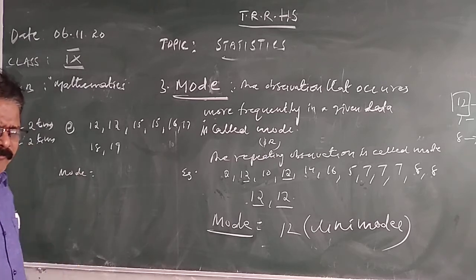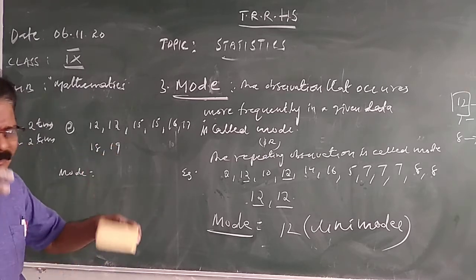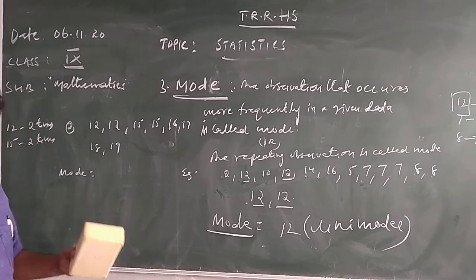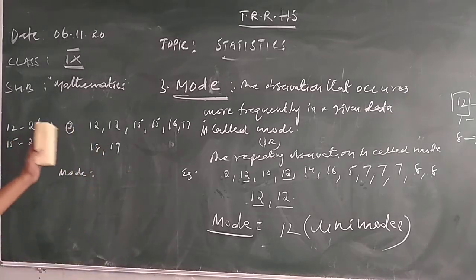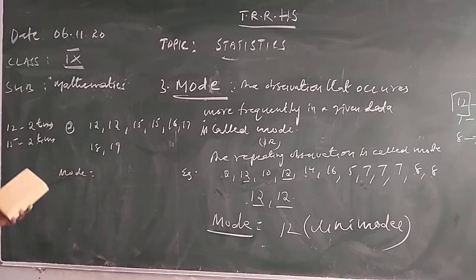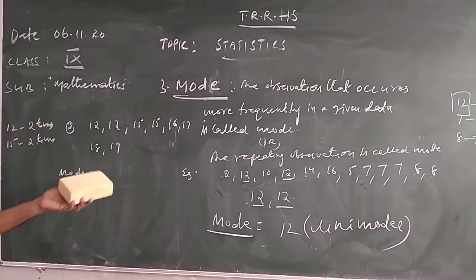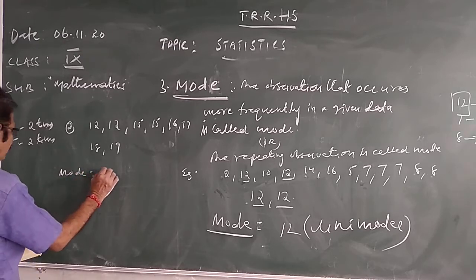With an observation which comes only once, you can't find out the mode. It should be repeated. So 12 is repeated twice, 15 also repeated twice. Now, 12 how many times repeated? 2 times. 15 also 2 times. That is why it is called bimodal.